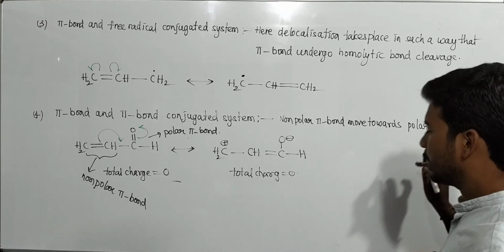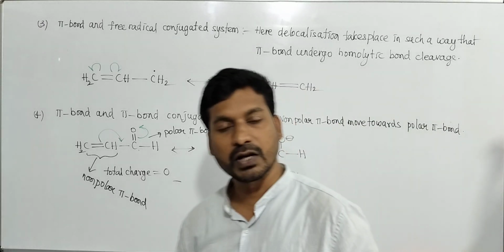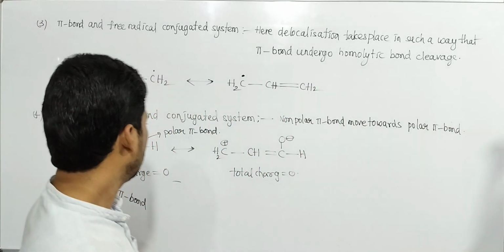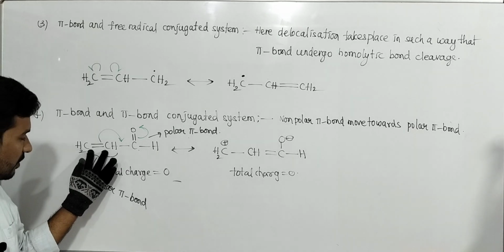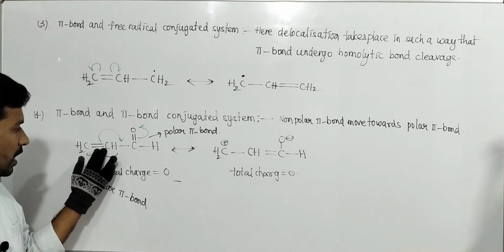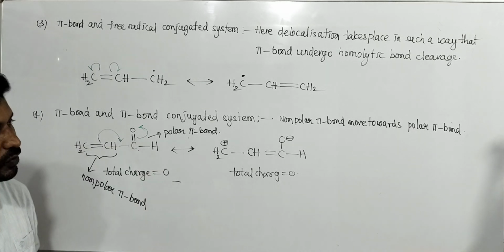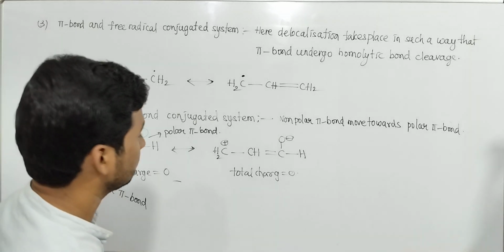What is a polar pi bond? A pi bond formed between two different electronegative atoms is a polar pi bond. A pi bond formed between similar atoms is a non-polar pi bond. Non-polar pi bond moves towards polar pi bond, like this.